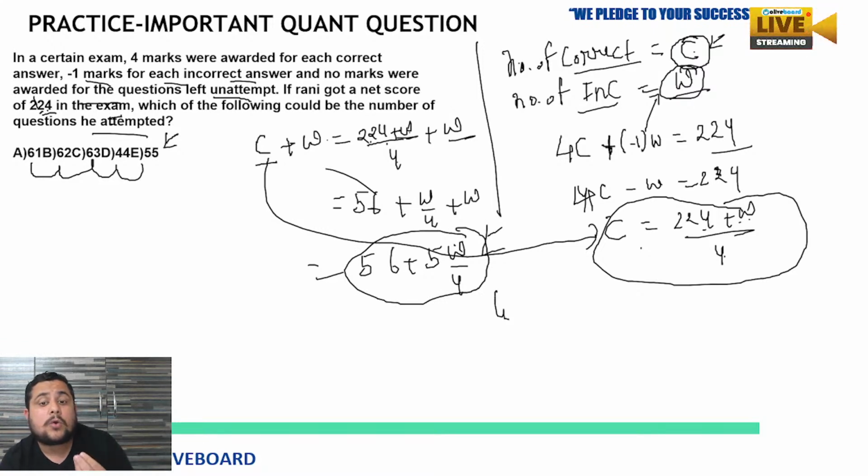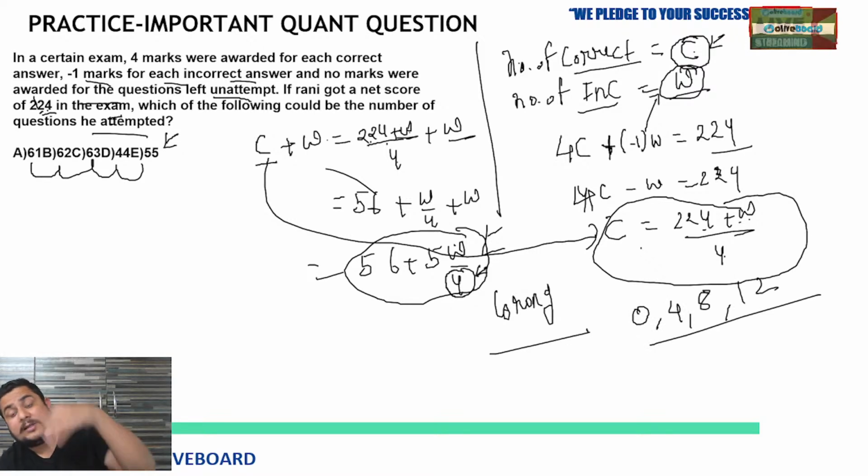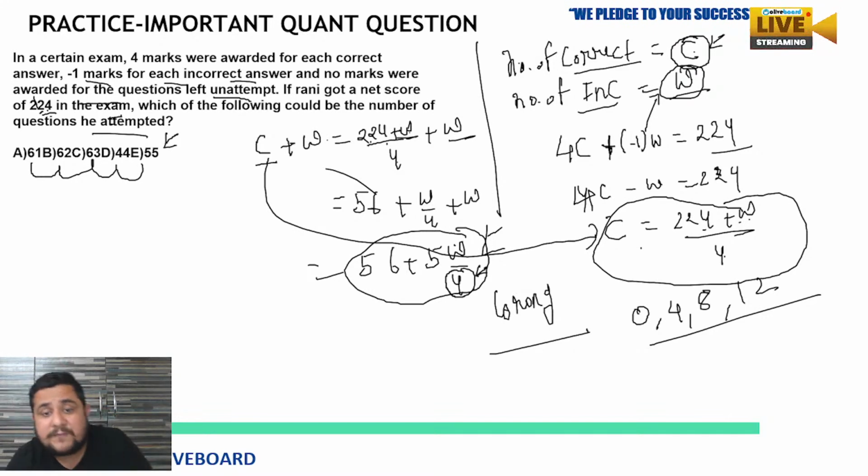Here we don't know the number of wrong questions he attempted. Is this given? No, not given. But one thing we know is that the number of wrong questions is divisible by 4, so the value of W will be a multiple of 4. It can be 0, 4, 8, 12, and so on. If we put 0 here, then the least number of questions he could have attempted will be 56.